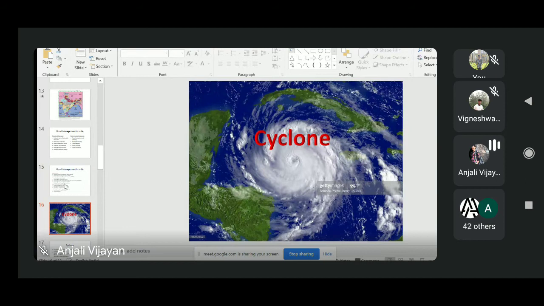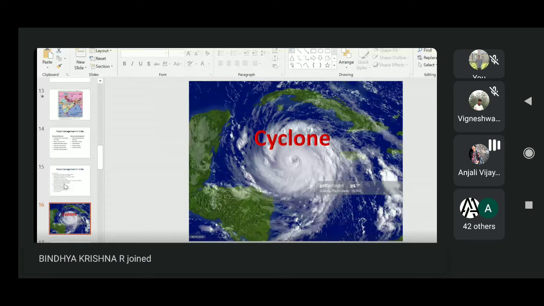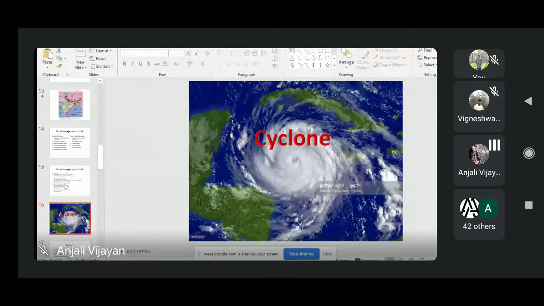Cyclone is a very common disaster in India nowadays. Cyclone is a general term to cover the tropical weather system in which wind speed is equal to or more than gale force. Gale force means the wind speed is at minimum 62 kilometers per hour. Simply, cyclone refers to any spinning storm that rotates around a low atmospheric pressure center.